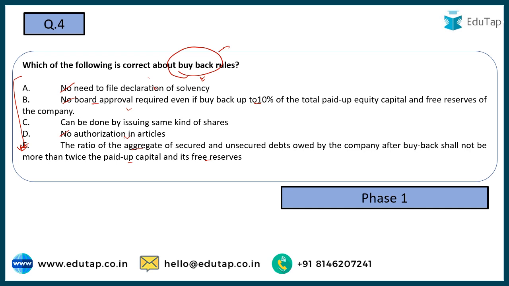Now this is very important. This point number E states that debt equity ratio cannot exceed 2 due to buyback. So you have to make sure that after buyback your equity should not get so low that your debt equity ratio rises so much that it becomes more than 2. So this is something that you have to ensure. This is also popularly referred to as the debt equity test. Okay, so the correct answer to this question would be option number E.